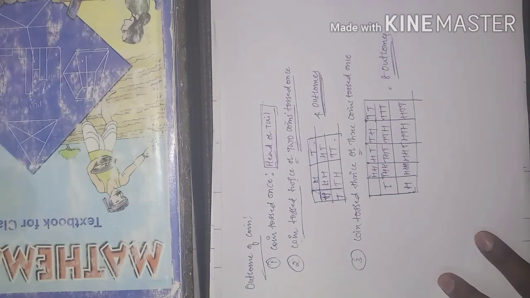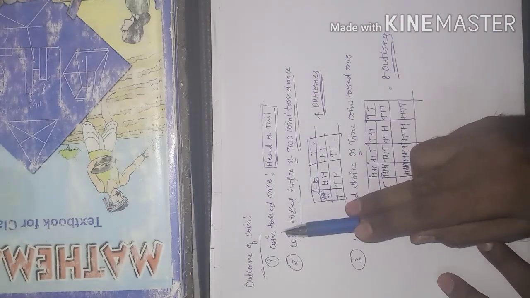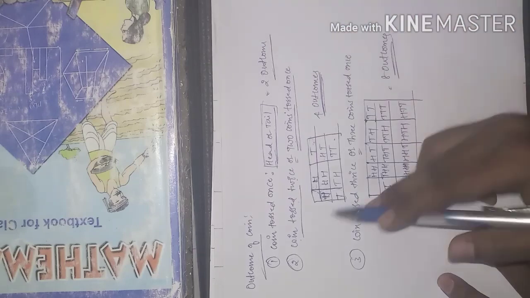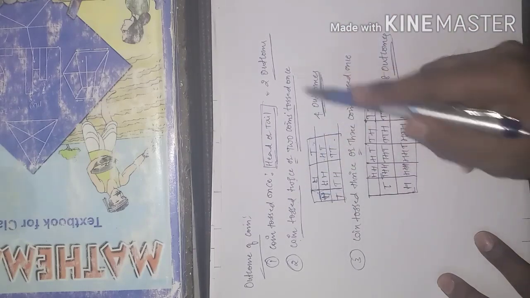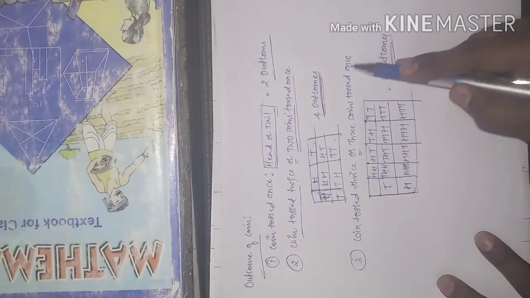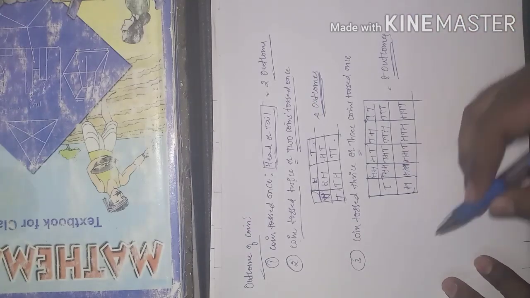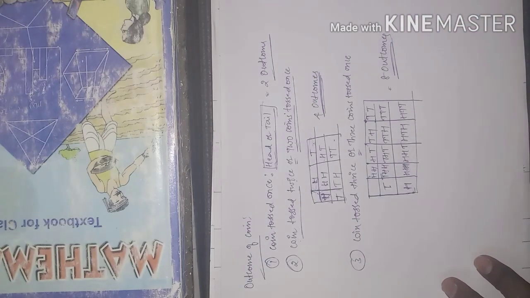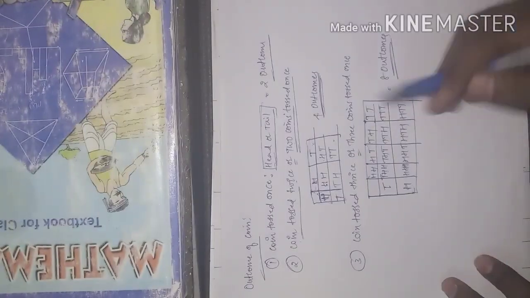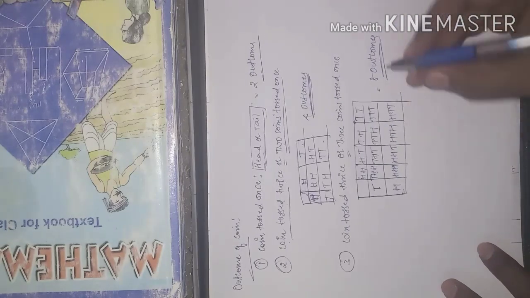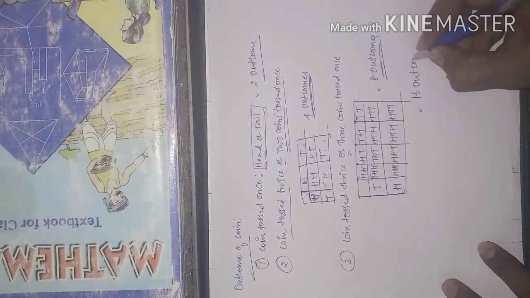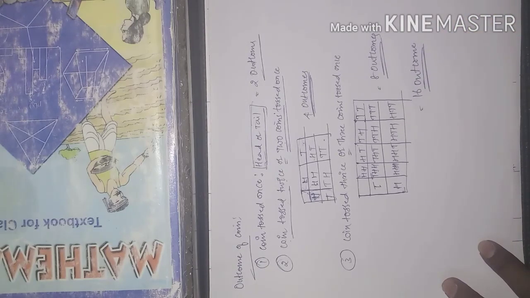So this is about the outcomes of a coin. When a coin is tossed once, we have 2 outcomes. When a coin is tossed twice or 2 coins tossed once, we have 4 outcomes. When a coin is tossed thrice or 3 coins tossed once, we have 8 outcomes. If a coin is tossed 4 times, how many outcomes will there be? In the same manner we can do it, but we will say directly: we have 16 outcomes when it is tossed 4 times. How does it come?